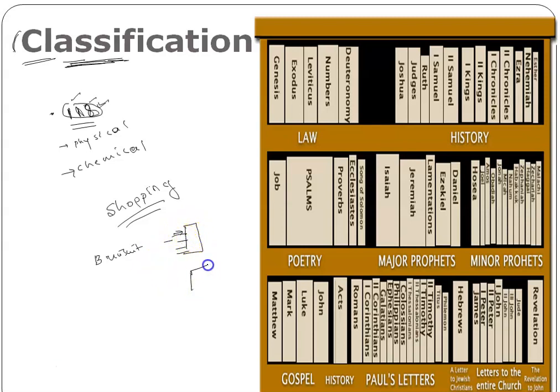And they have arranged home appliances in one rack, kids accessories in one rack, masala items in one rack. You might have seen this.